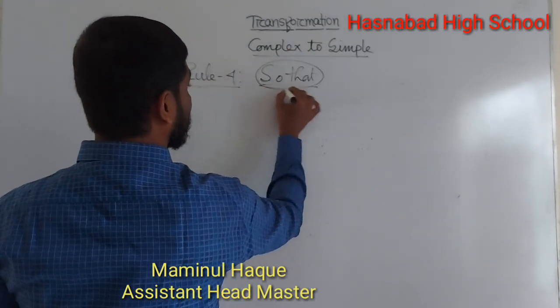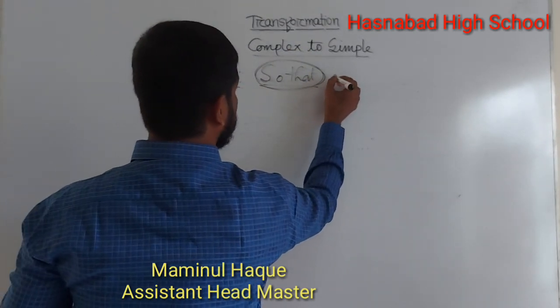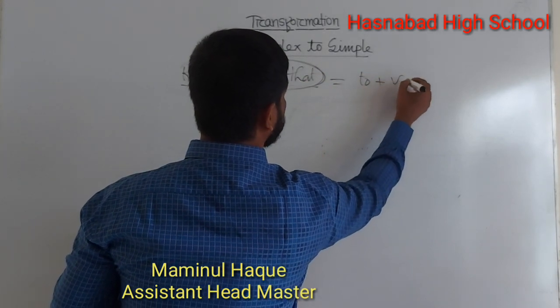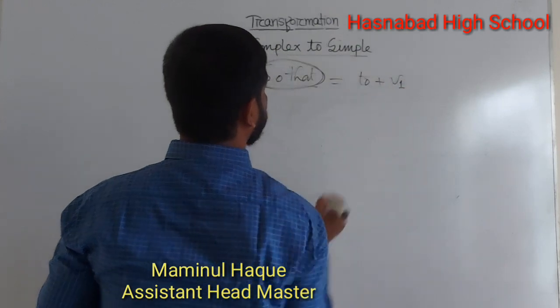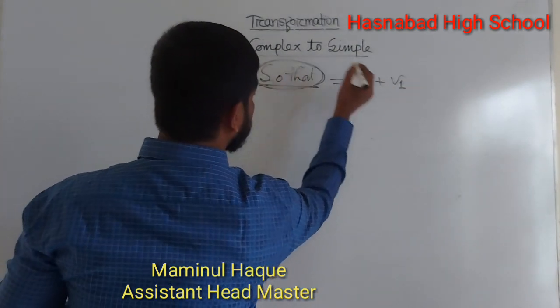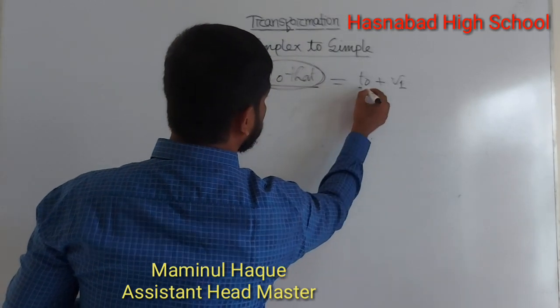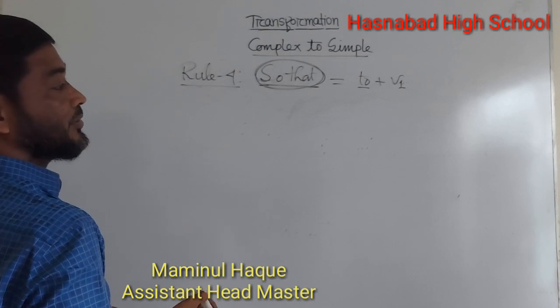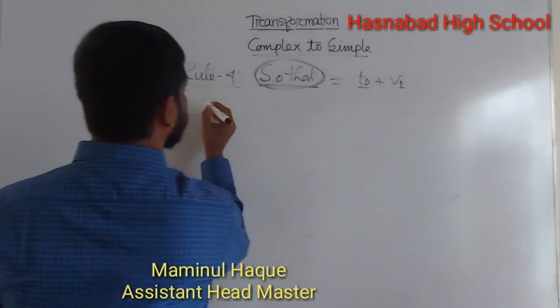If any sentence includes so that, it changes into to plus verb present form. Instead of so that, we must use to when we change the complex sentence to a simple sentence.